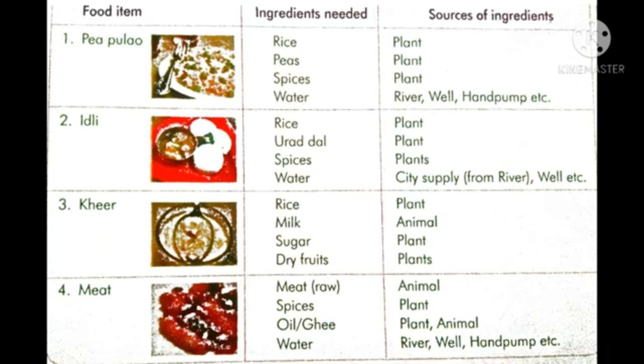So the food that we eat is obtained mainly from two sources. They are plants and animals. So the main sources of our food are plants and animals.